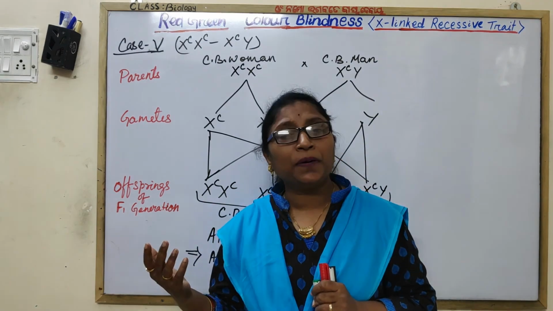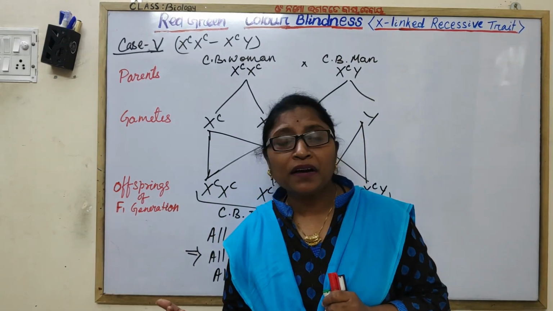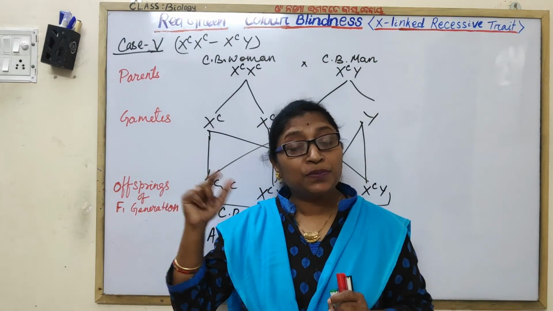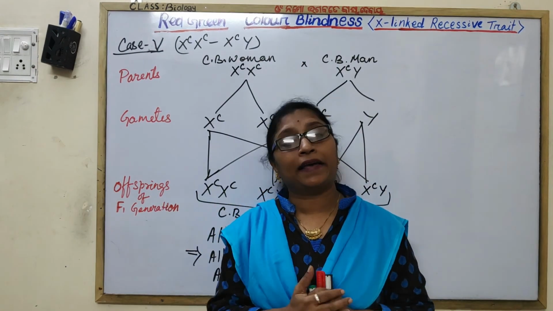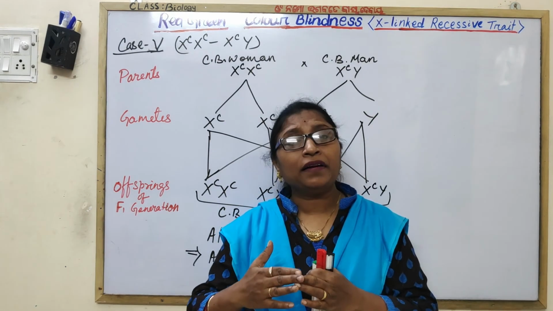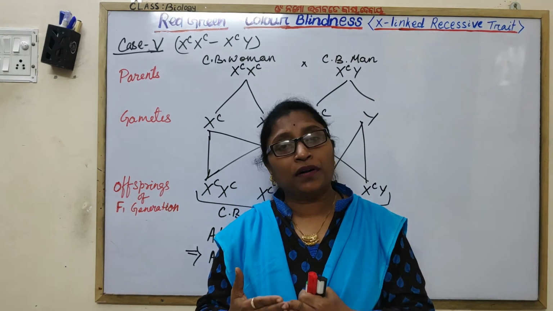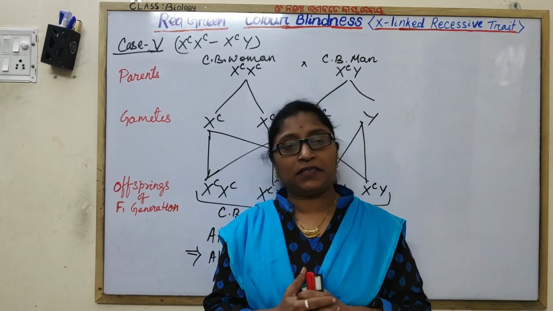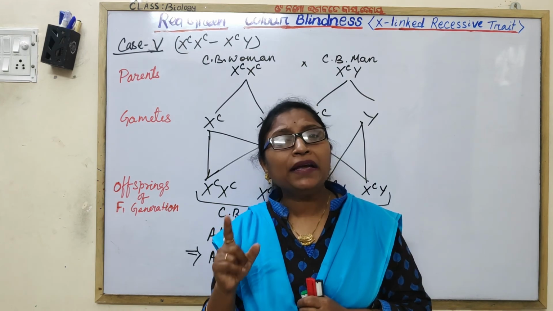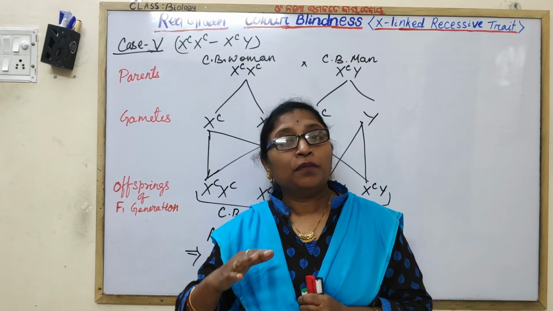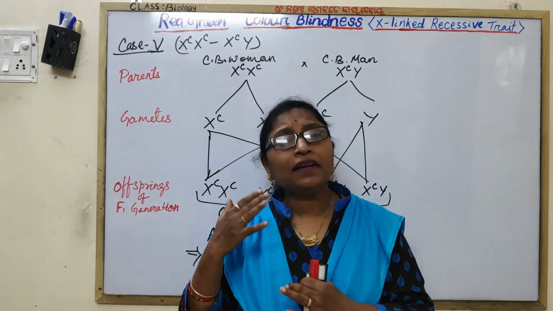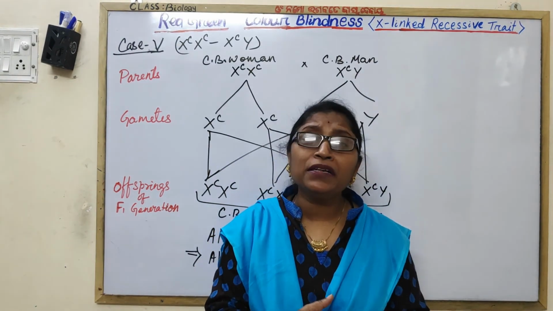But a male can be colorblind when his mother is at least a carrier. So male colorblindness occurs more than in females. Remember, why is this trait more common in males than females?